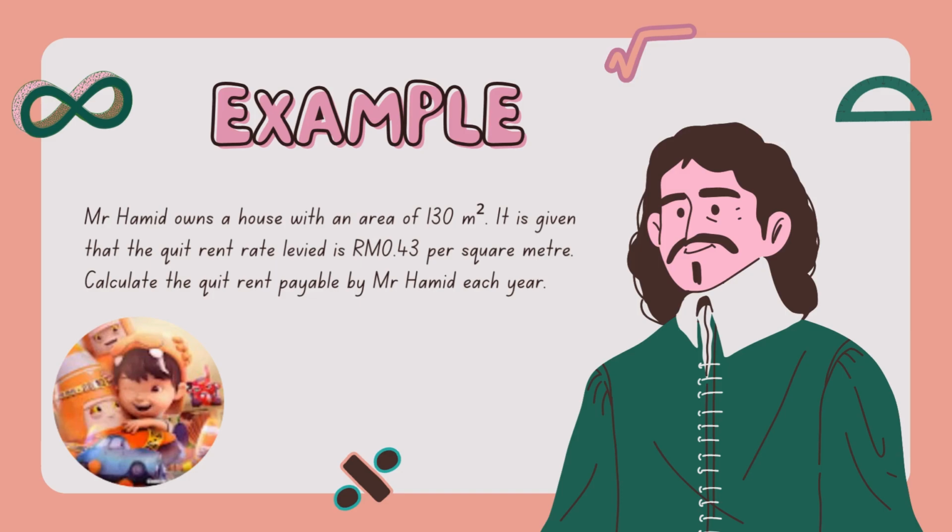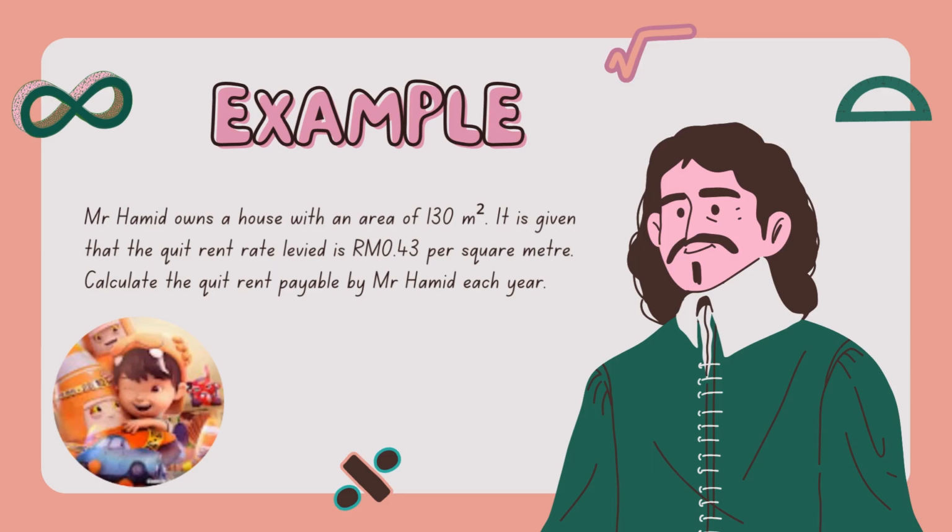So the quitrent rate per unit area is RM 0.43 per square meter, because as you can see in the question, it is given that the quit rent rate levied is RM 0.43 per square meter.